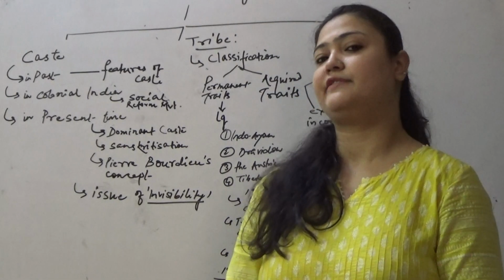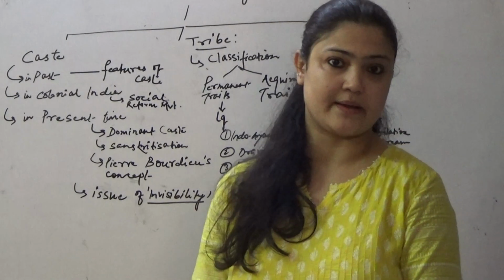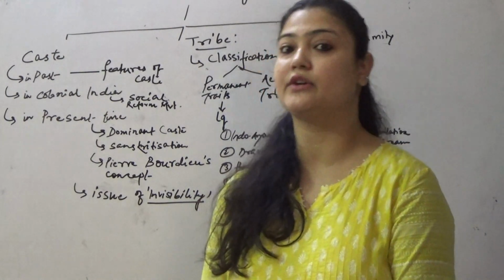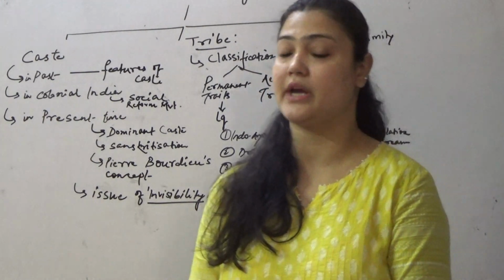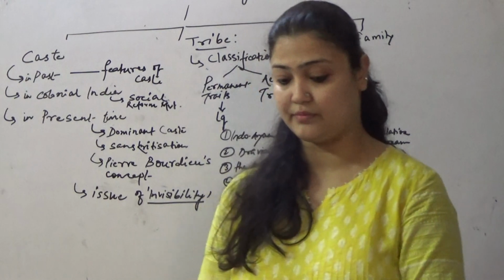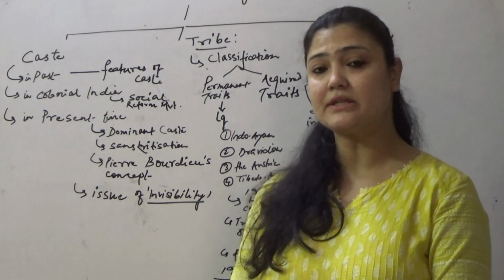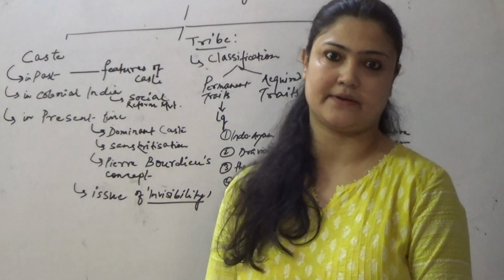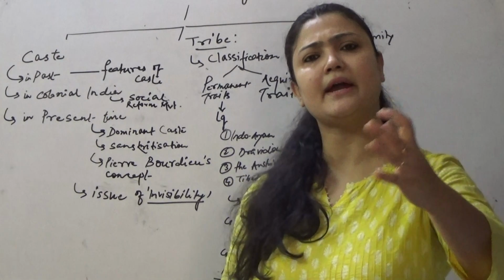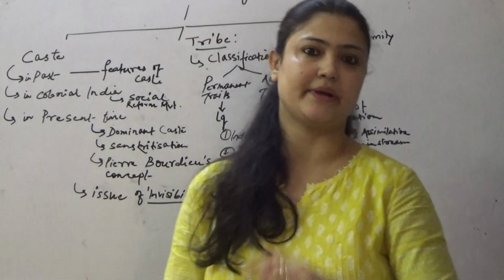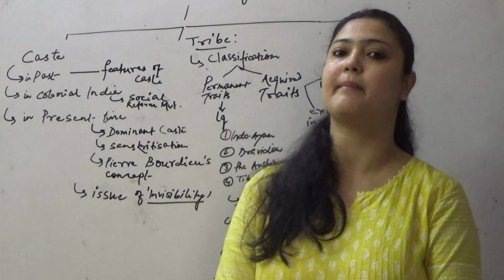For example, if I take the example of Bihar, the Yadavs and Kurmis are the dominant castes there. They do not come from the forward caste or the upper caste, but they are the dominant caste there. But on the other hand, there are other dominant castes also. For example, the Bhumihars are also a dominant caste there, and they are from the upper caste.